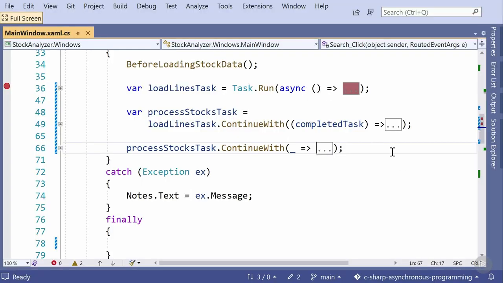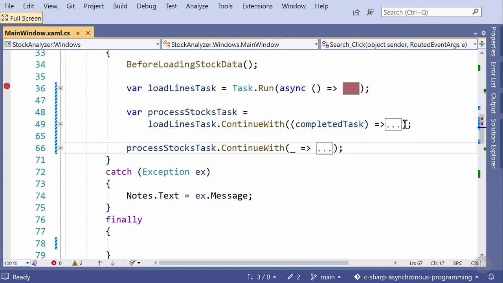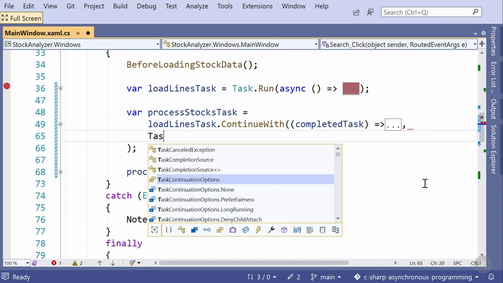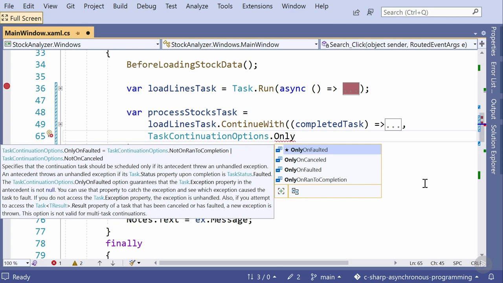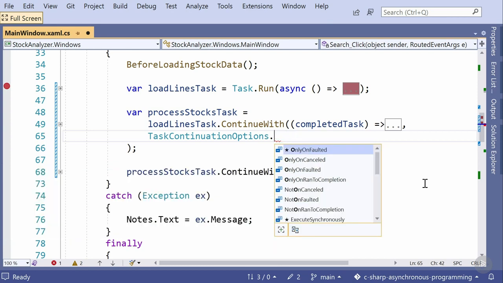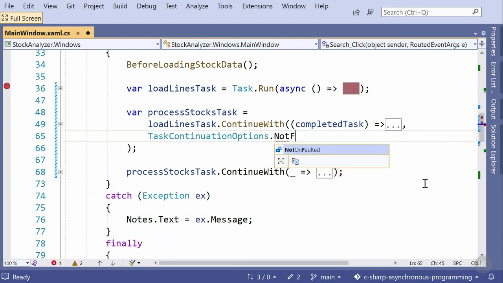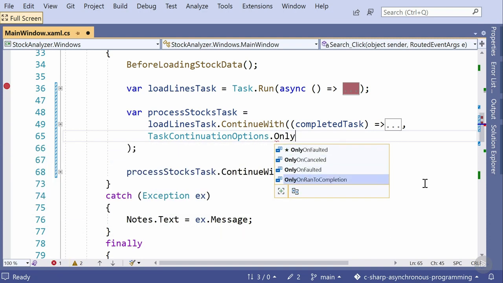So now you are probably wondering if there's a way for us to indicate that we only want to execute this code when the previous operation that we're continuing from completed successfully, without any exceptions. When creating the continuation, there's something called continuation options. It allows you to specify the behaviors to the scheduler for when to execute this continuation. You could say that you should only execute this continuation when the status of the task it's continuing from is not faulted.